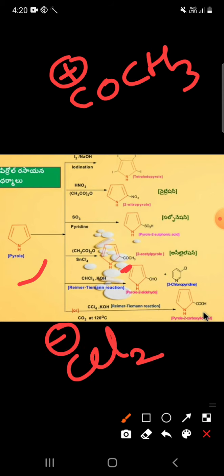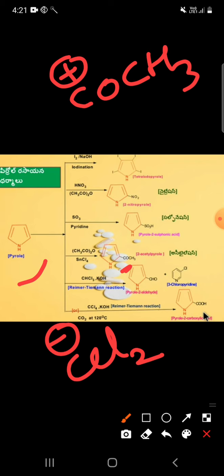Now the fifth reaction: pyrrole is treated with chloroform in the presence of KOH. First of all, there is carbanion formation, that is, the dichlorocarbanion formation. In the mechanism, this CCl2 is added to the second position.